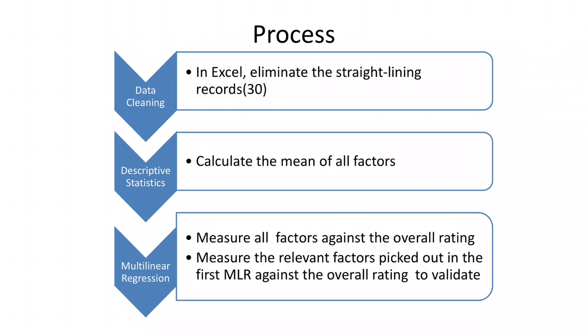After the data cleaning, we imported the clean data set into JMP for the analysis. We first calculate the mean of all factors. This is to answer framed question 1. Then we did multilinear regression of all the factors that seem relevant to the overall rating, and then we validate them with the model. Basically, we see the p-value, which you will see later, to determine if they are relevant to the overall rating.